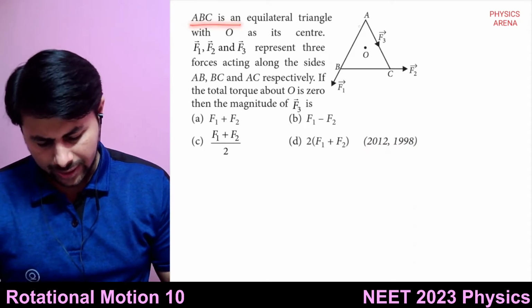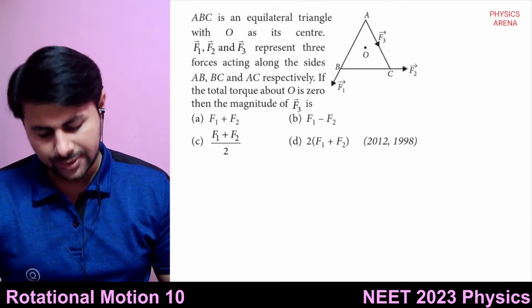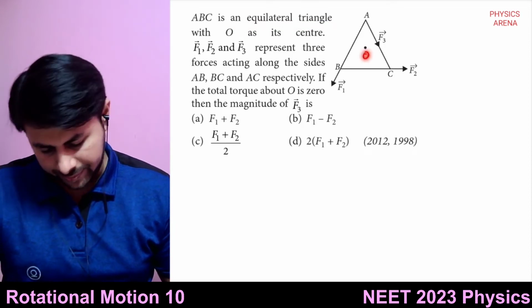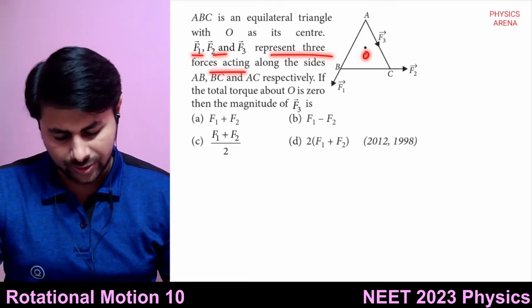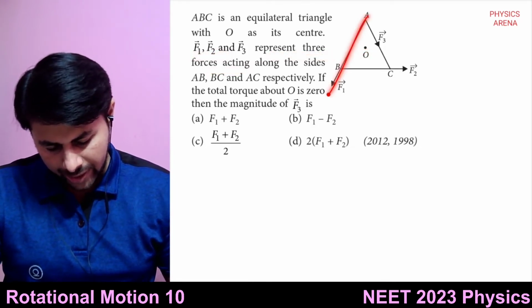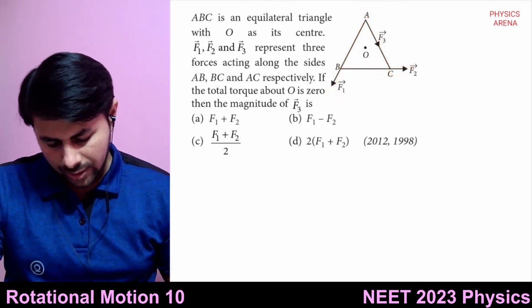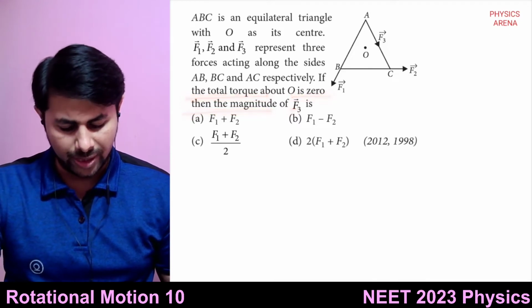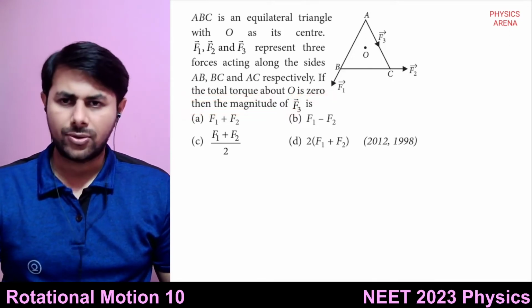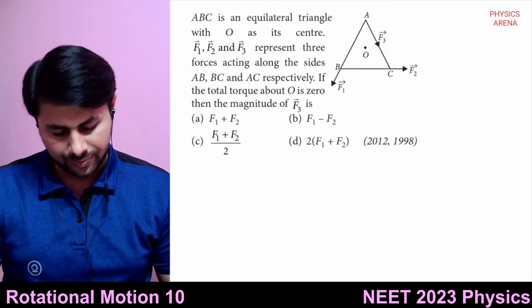ABC is an equilateral triangle with O as its center. F1, F2, F3 represent three forces acting on the sides AB, BC and AC respectively. If the total torque about O is 0, then the magnitude of F3 is? So total torque is 0, right? How much is F3 is the question.